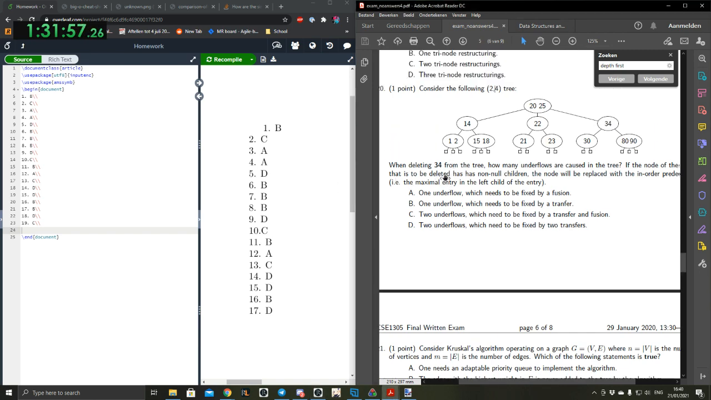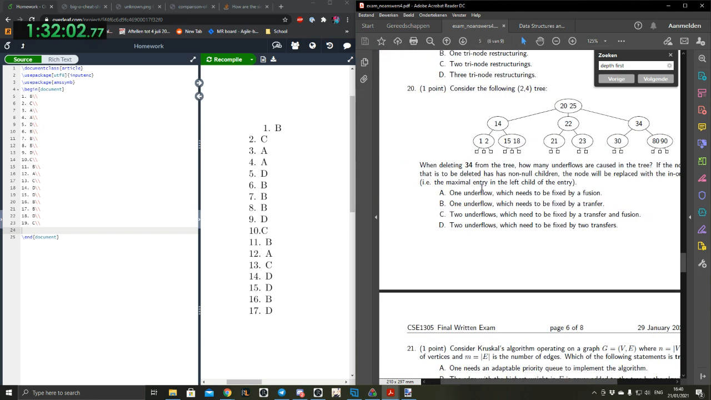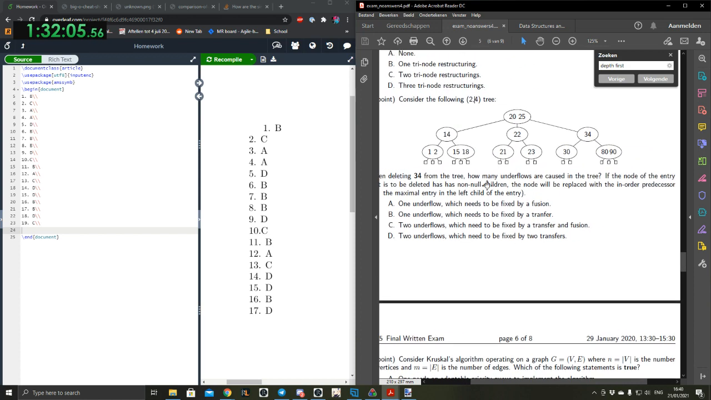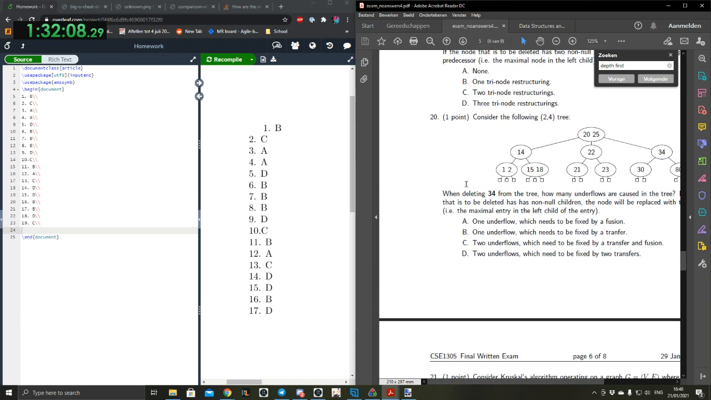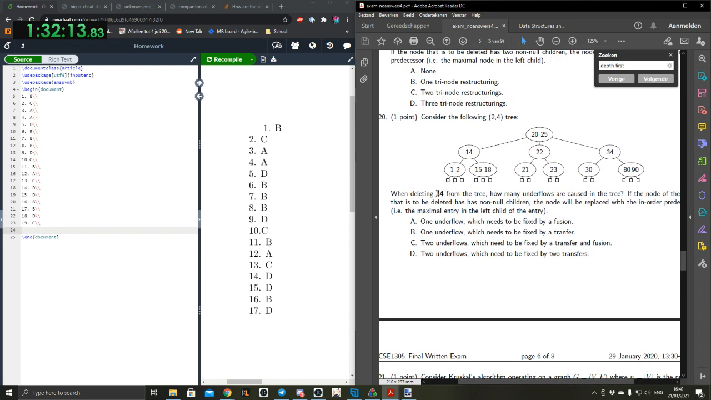When deleting 34 from the tree, how many underflows are caused in this tree? If the node of the entry that is deleted has non-null children, the node will be replaced with the in-order predecessor, i.e. the maximum entry of the left child of the tree. Okay, so 34 is being deleted. So then this thing will have 0 values in it. It gets replaced, which is an underflow. Okay, and then what? I'm tempted to say that gets fixed by a transfer by just transferring 80 to over here.